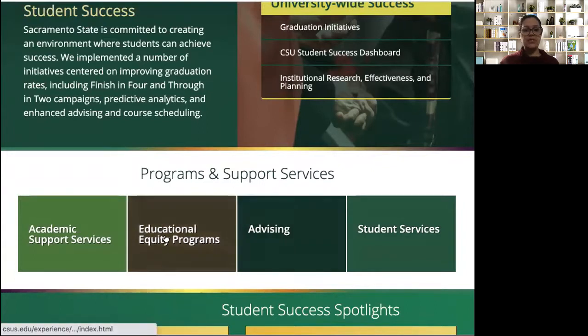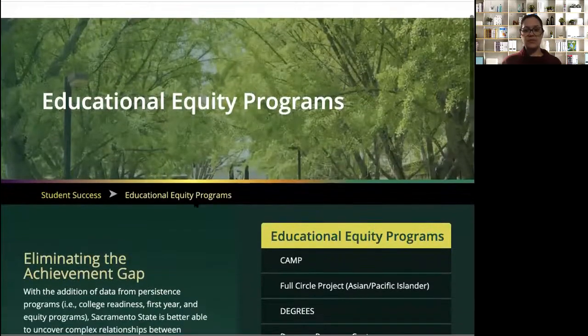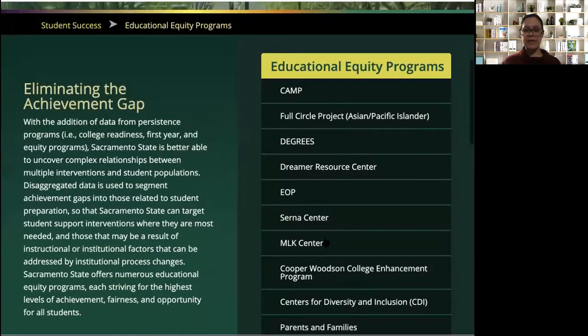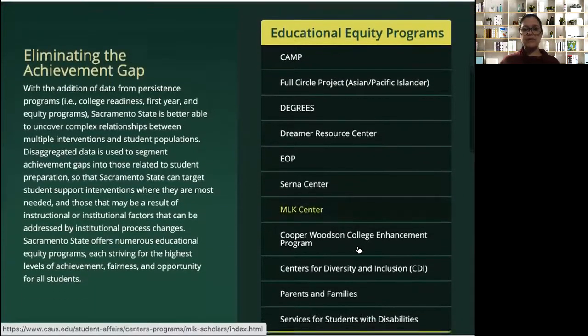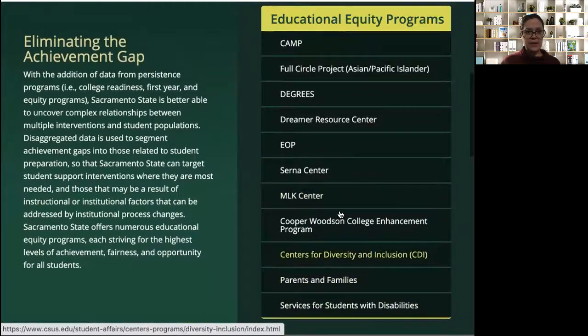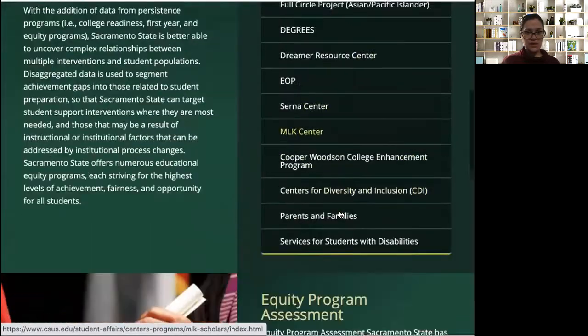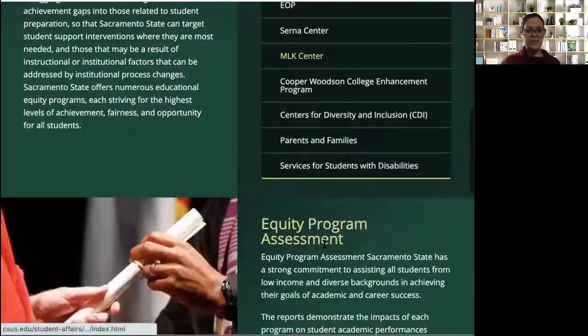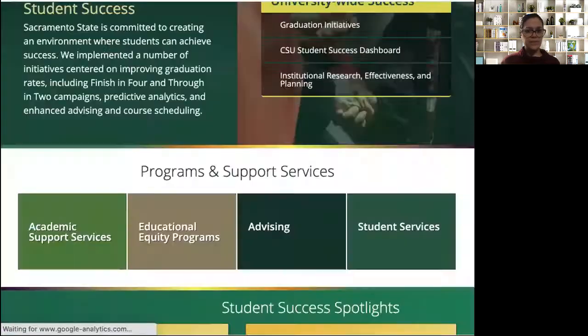You can also look at educational and equity programs. So for example, the Full Circle Project, the Dreamer Resource Center, the MLK Center. So it starts to list a lot of these programs on campus that are for academic support, equity, and inclusion, as well as advising tools. I think the Academic Advising Center, let's go back. Students with disabilities, this is where you would find all of the information here.